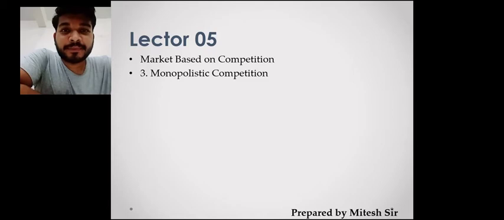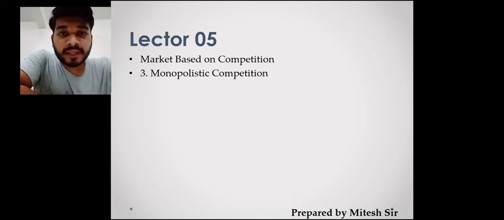We are learning chapter 6, Markets, and we have come to lecture 5. In the previous lecture we talked about monopoly and learned about its characteristics, where we saw how a single seller makes his market, what the characteristics and products are under that market, and how he sells that particular thing. Now today we are going to learn about monopolistic competition.